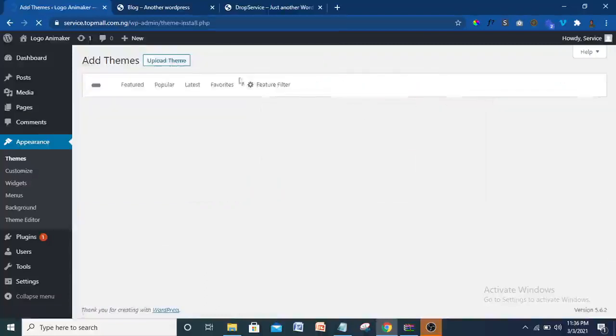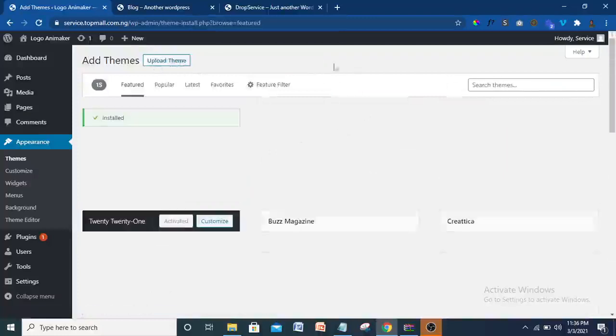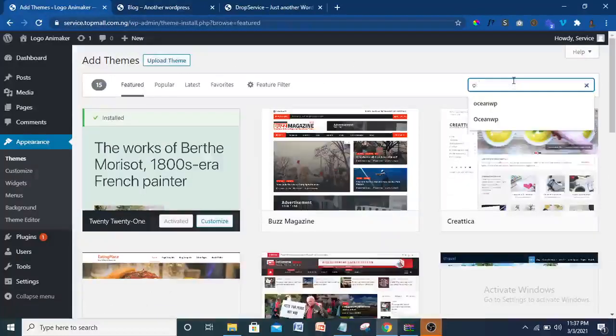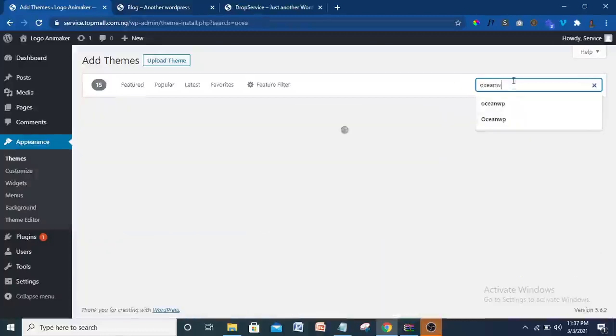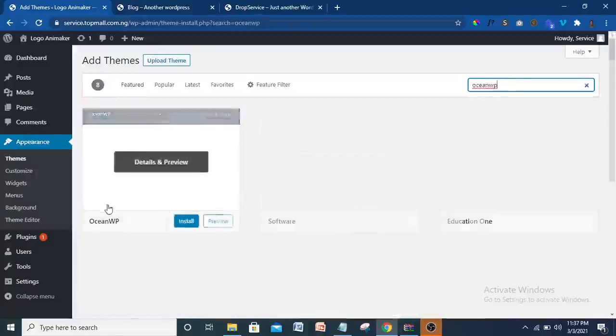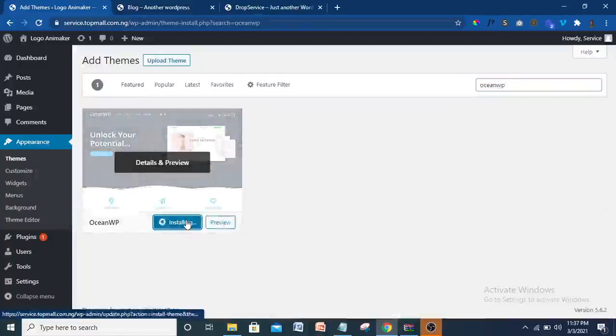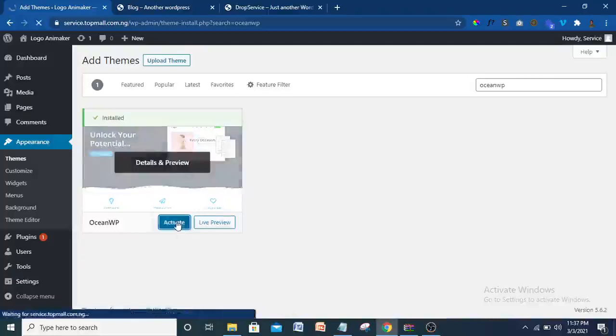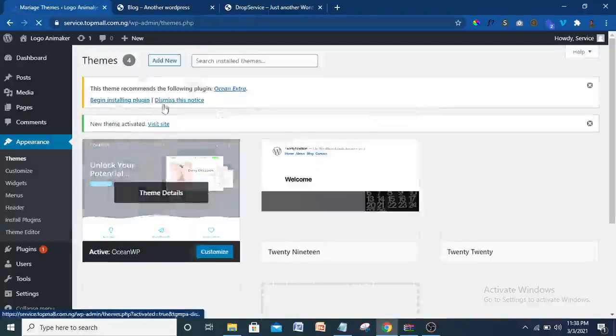Okay, then if you have the theme as a zip, you can click on upload and import. I'll just go and search for it. Ocean WP. Search for Ocean WP, you see it here, then install it. Then you install and activate. Alright, so it has installed. Click on activate now. Alright, so our theme has been fully activated.